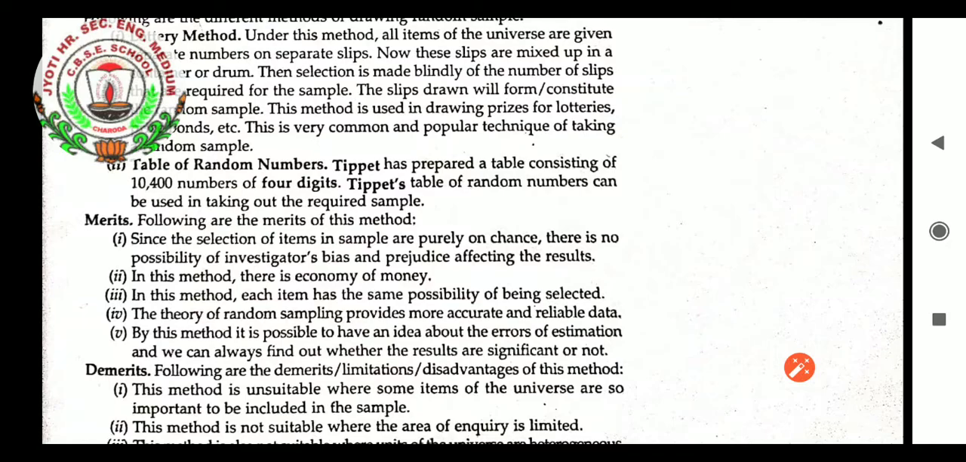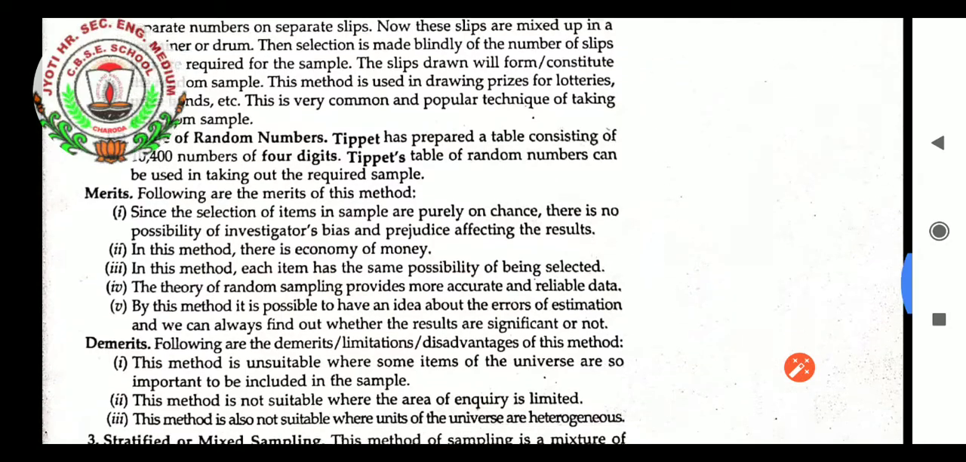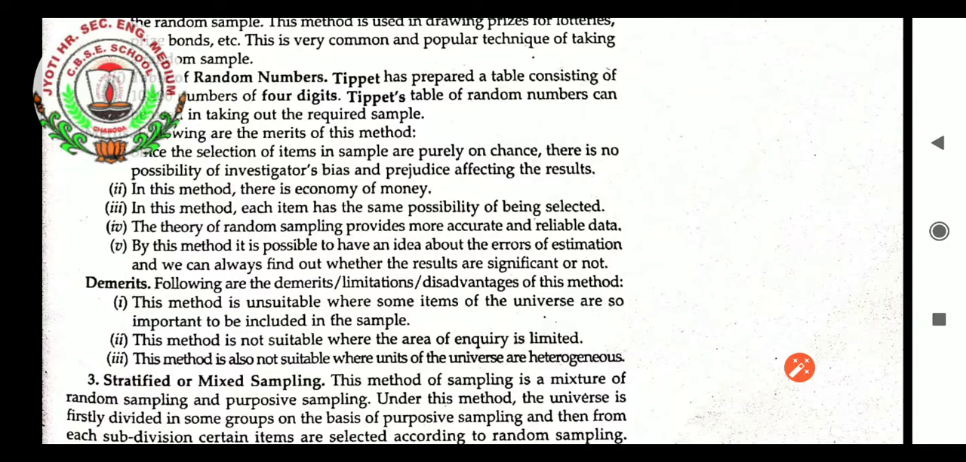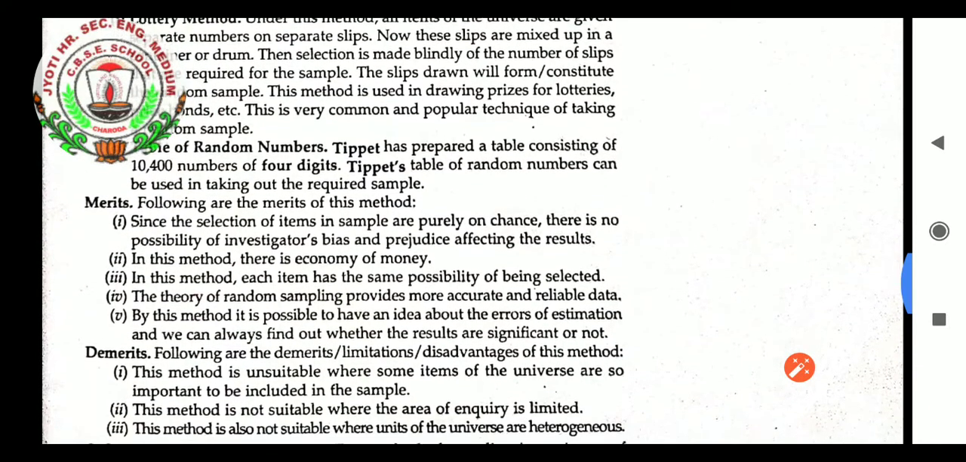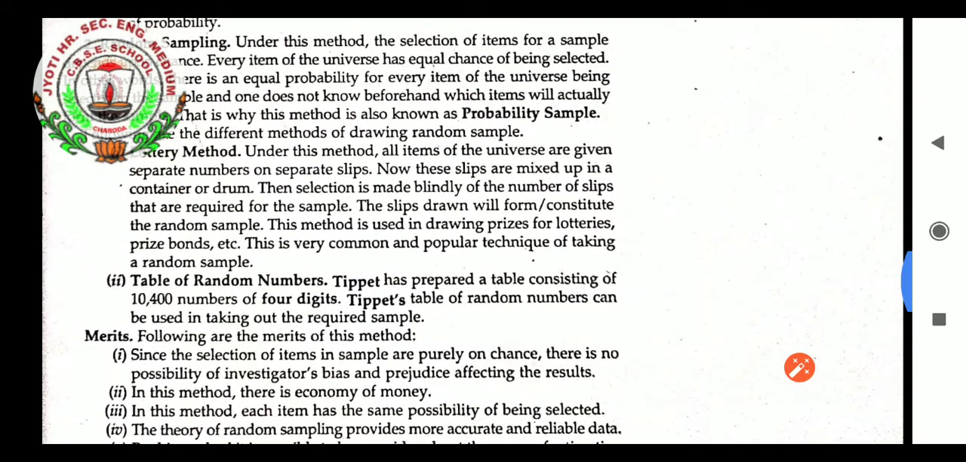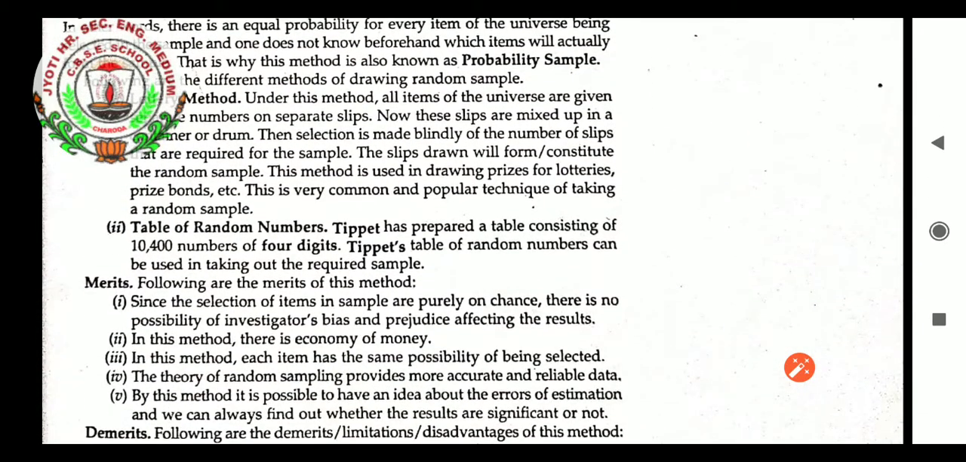Merits. Following are the merits of this method. Since the selection of items in the sample is purely on chance, there is no possibility of the investigator's bias and prejudice affecting the result. In this method, there is economy of money. In this method, each item has the same possibility of being selected. The theory of random sampling provides more accurate and reliable data. By this method, it is possible to have an idea about the errors of estimation, and we can always find out whether the results are significant or not. So that method is done according to the table of random numbers.